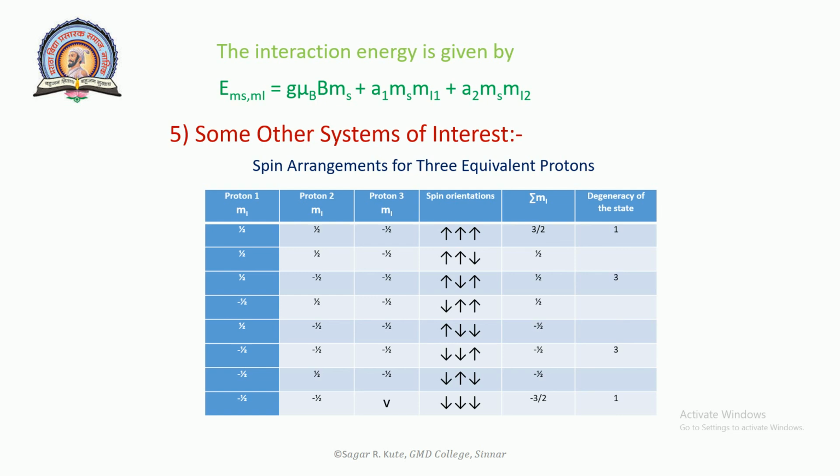1:3:3:1. Another system of interest is one in which the unpaired electron couples equally with two nuclei of spin I = 1. The energy level diagram can be easily constructed, predicting five equally spaced absorption lines with relative intensity 1:2:3:2:1. Now this table indicates the spin arrangement of the three equivalent protons.